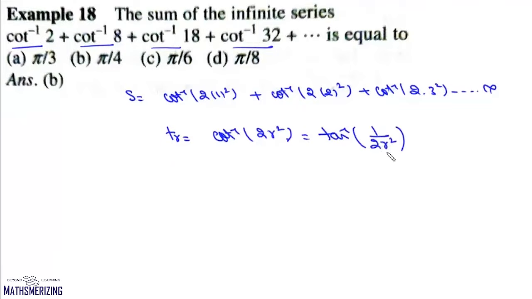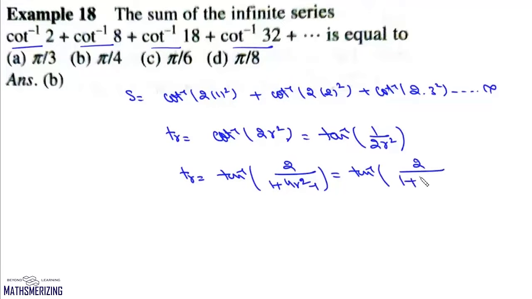Now we need to simplify this, and we have to express it as tan inverse x minus tan inverse y. So what we'll do is we'll multiply by 2 and we'll divide by 2. So we'll write tan inverse 2 upon 4r square, and then we'll add 1 and subtract 1. So we can write this as tan inverse 2 upon 1 plus 2r plus 1 into 2r minus 1.